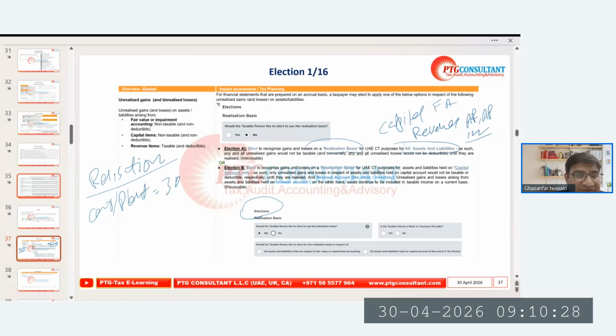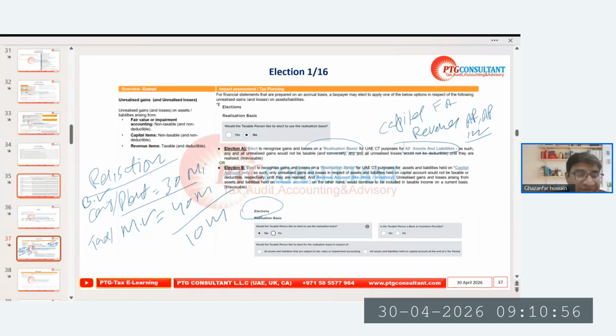If it was 30 million, recently, due to inflation or customs duties or taxes, the plant's market value is 40 million. What is in the book? 30 million. This is the market value, this is the book value. So there is an increase of 10 million.